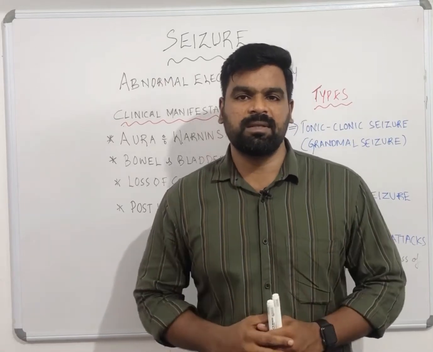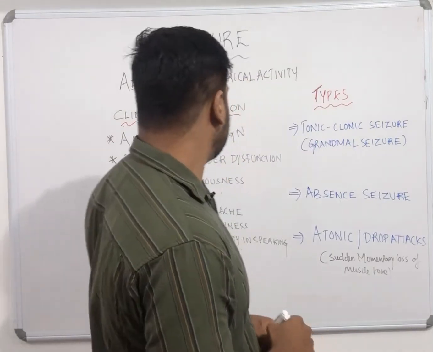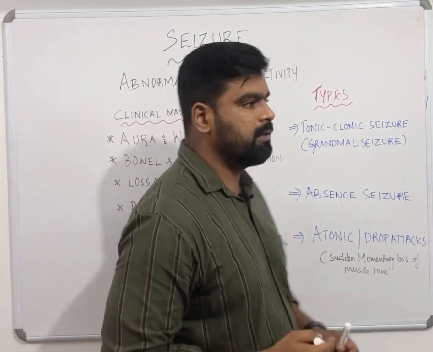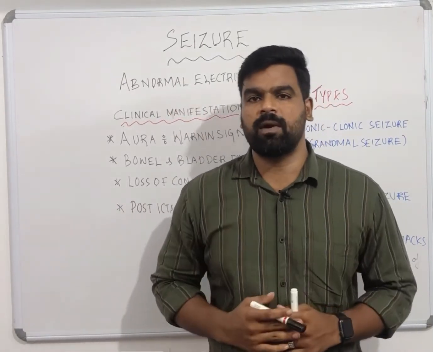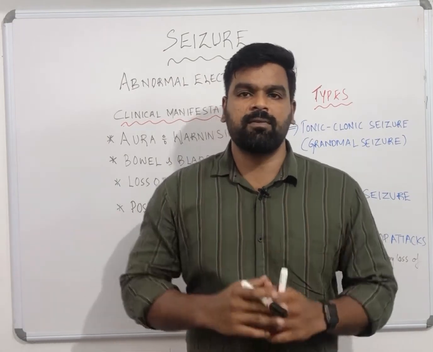Today we are going to discuss seizure. So what is seizure? Seizure is an abnormal electrical activity of the brain. The abnormal electrical activity of the brain is called what? Seizure. So what are the symptoms associated with seizure?